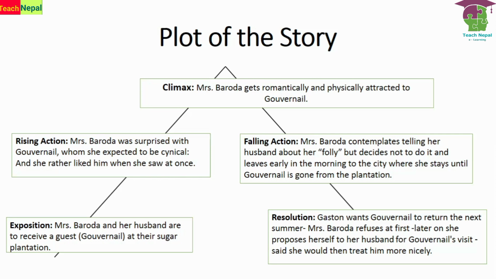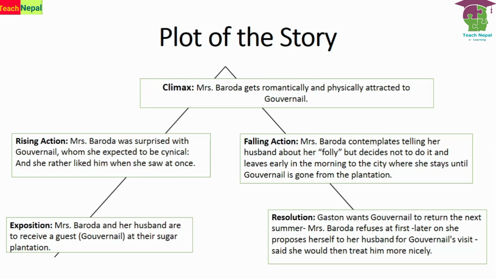Climax: Mrs. Baroda gets romantically and physically attracted to Gouvernaya. She got attracted to her husband's friend, but she could not disclose that to either her husband or Gouvernaya.